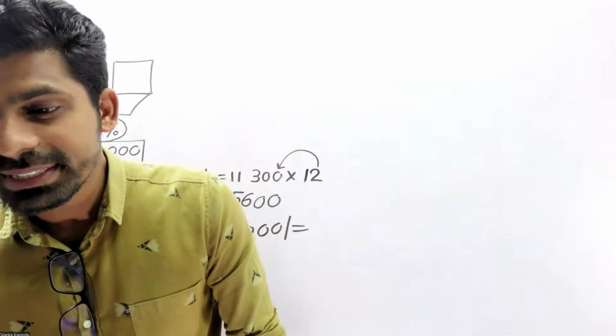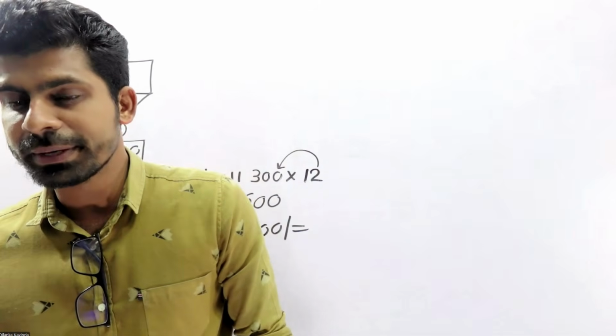Right. Let's quickly move to the second one. So what is the second question? Look at this one.